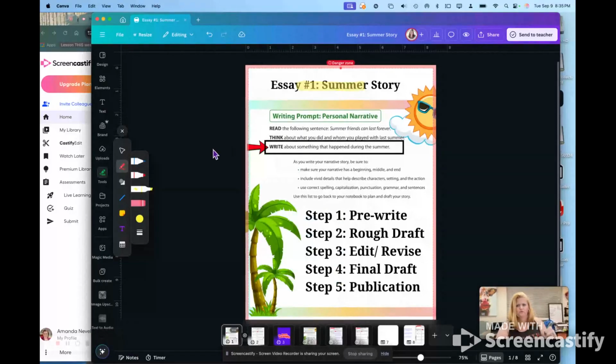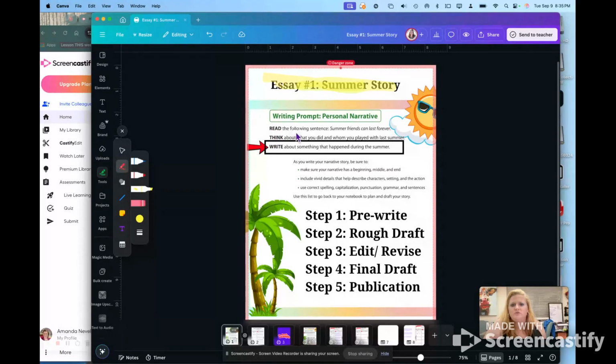Okay, guys, let's go over our personal narratives that we get to write today. All right, so we have our first essay, and this is going to be our personal narrative essay, or story, that we are writing today. Let's take a look here, and it gives us a read, think, write information box.